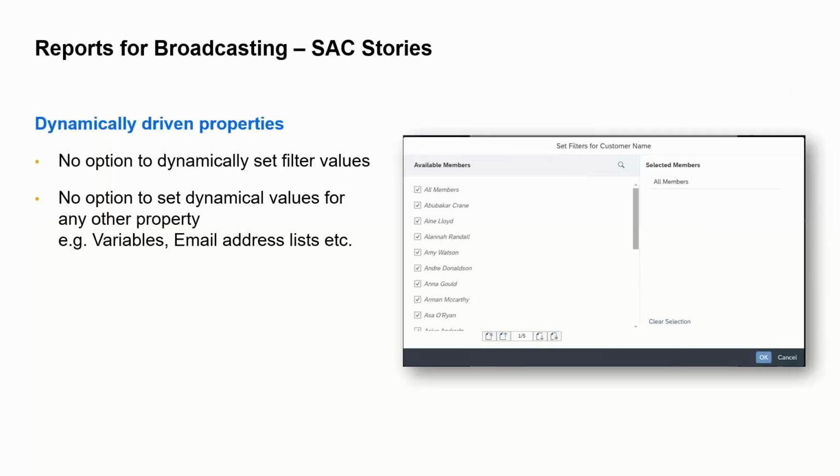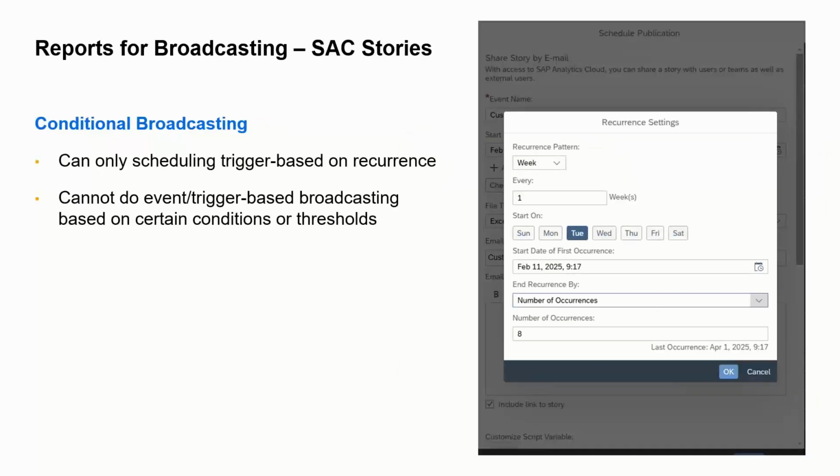Dynamically driven properties. The idea here is that adding dynamic values to a report, whether it's variables or email addresses, etc., is not something that you can do in the scheduling piece. This is something traditionally we had done in BusinessObjects, either by section breaks or something like that. So something to keep in mind. And Alan Golding will show you that in a little bit, how you can do that via the APOS add-in.